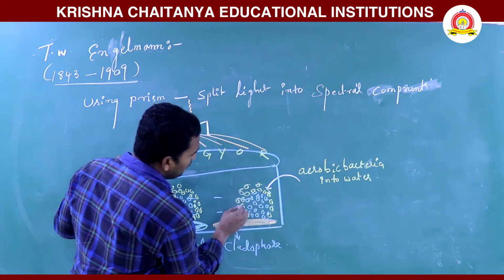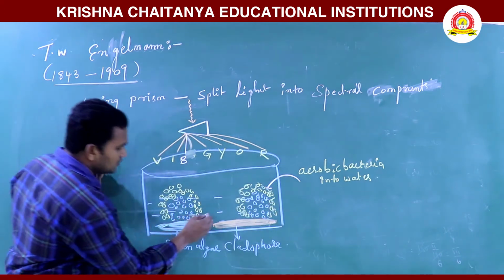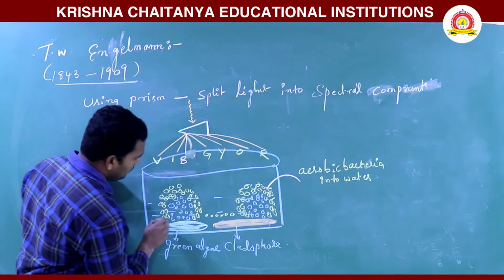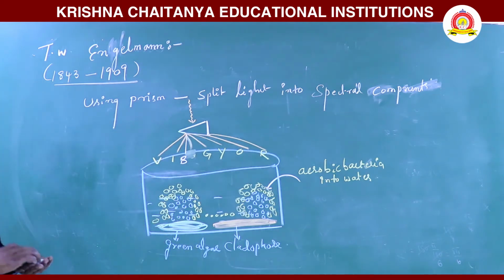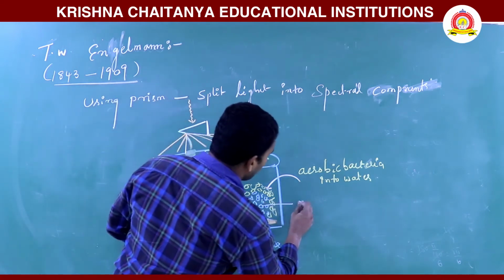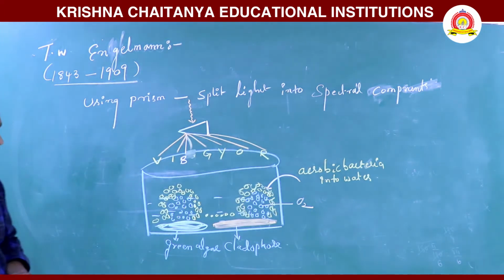In these two regions only, more bacteria are there. In all the remaining regions, fewer bacteria are there. This is aerobic bacteria. So this is oxygen, O2, evolved from the photosynthetic organisms.